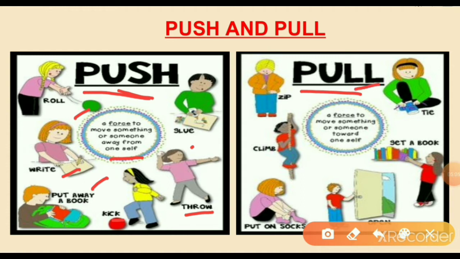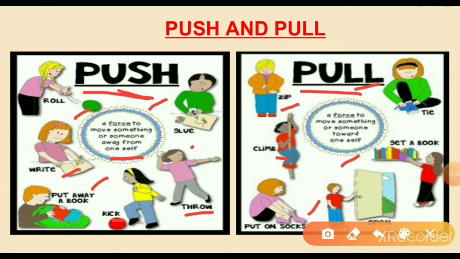What is pull? A force to move something or someone towards oneself. So push is moving something or someone away from oneself, and pull is moving something or someone towards oneself. For example, pulling the jeep, clamps, and putting on socks, we have to pull on the socks.